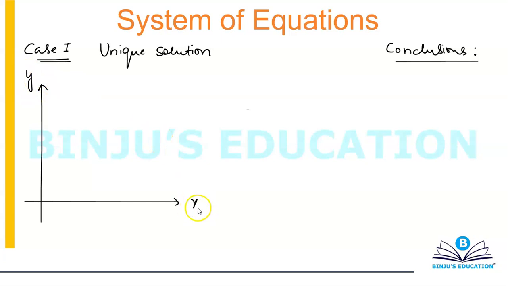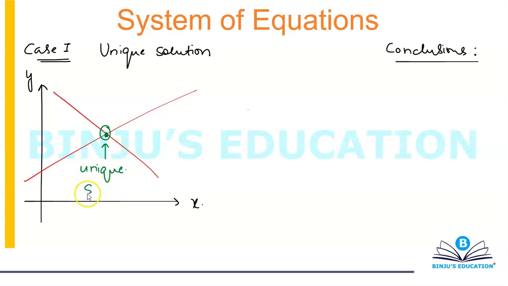Let's say this is the XY plane. The vertical line is the y-axis, the horizontal line is the x-axis. And let's say I have two straight lines meeting at a point. If I have two straight lines meeting at a point, then there will be only one point of intersection, and this one point is known as your unique solution. Why is it called unique solution? Because there is only one point which will satisfy both the equations.